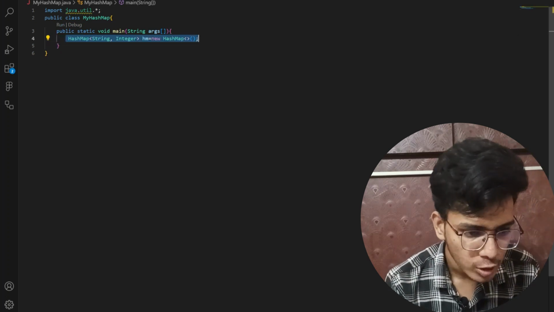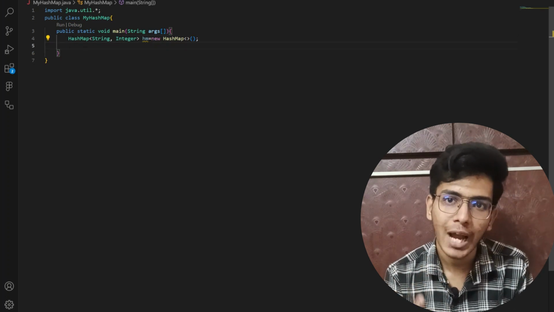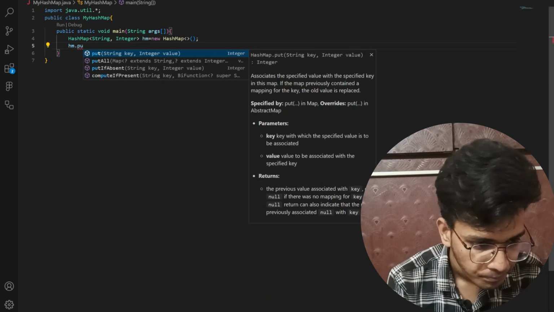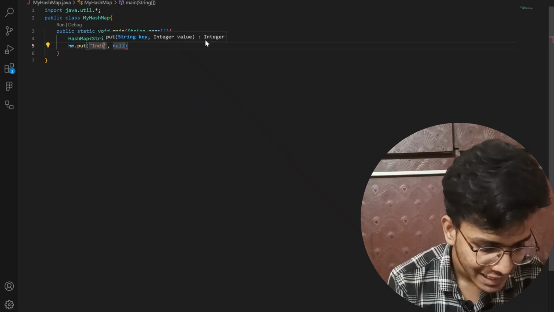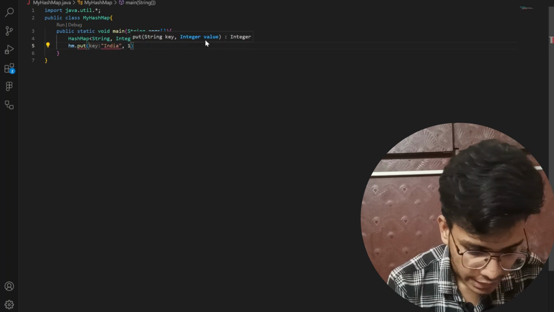Now here I need to add my elements to my hash map. In order to add, what function do I have to use? I have to use the put function. So I will write hm.put, and pass India, and India's population as 150.